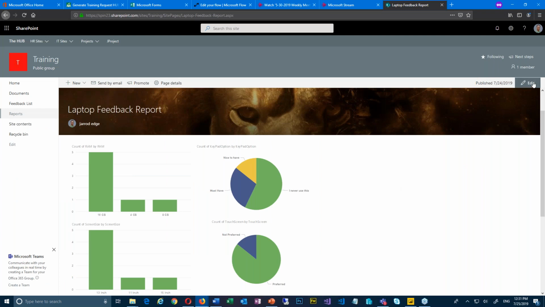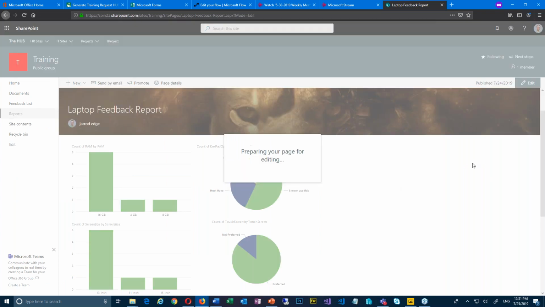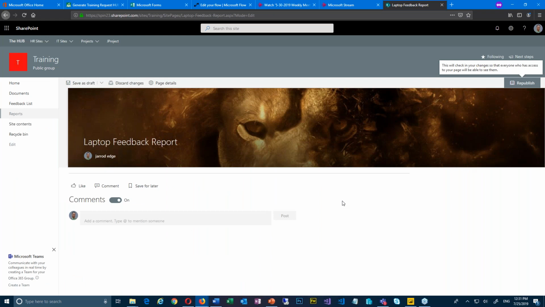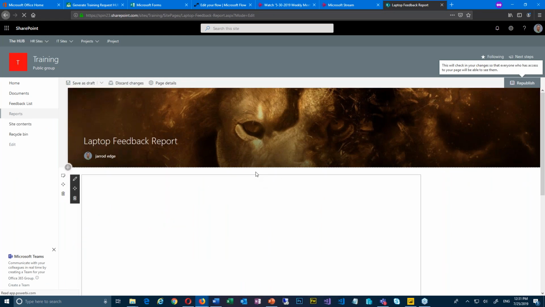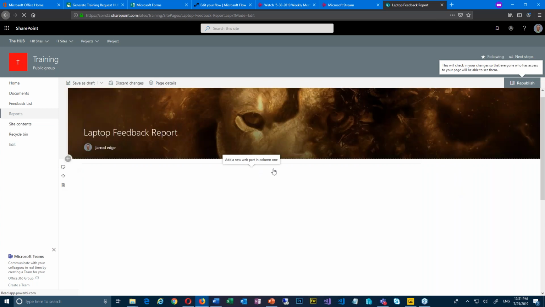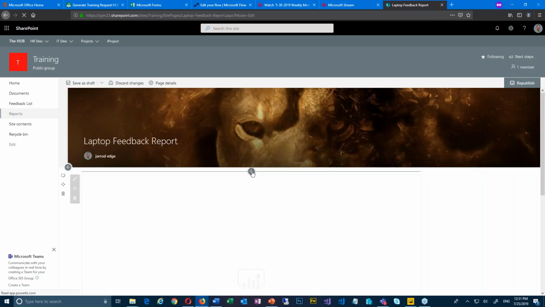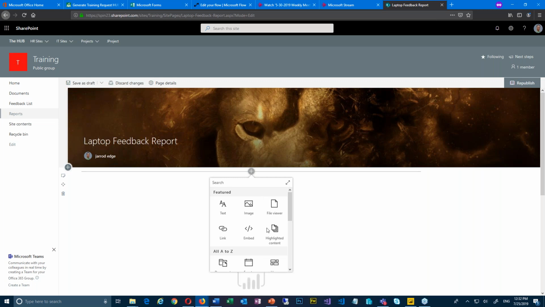And then from there, you can edit a page in SharePoint and add a widget here for Power BI. You could just embed the code, but it's easier to go down and use the Power BI widget.